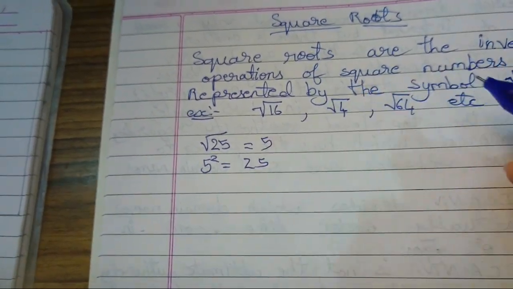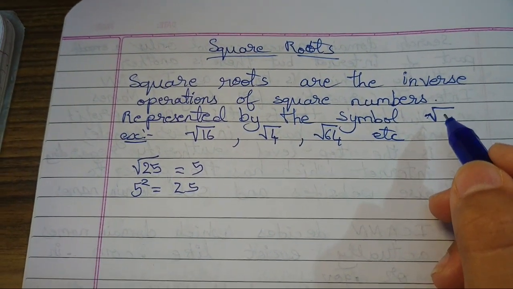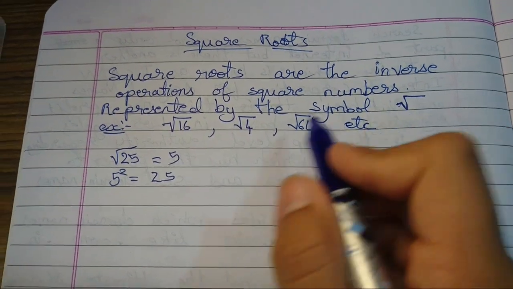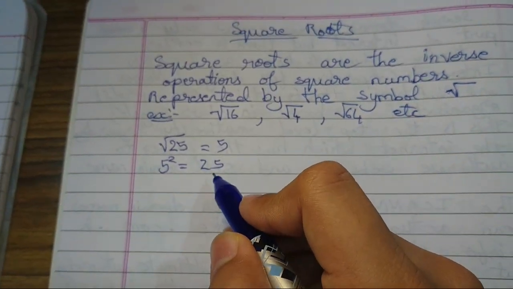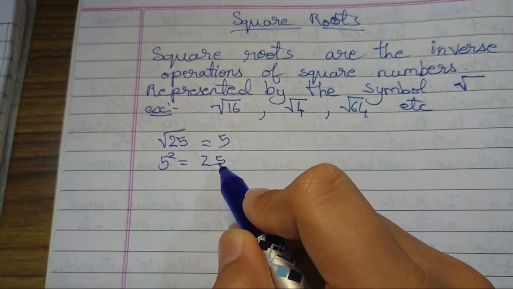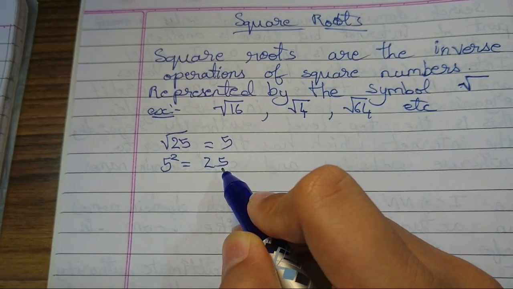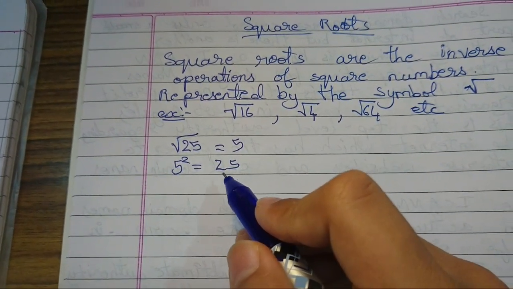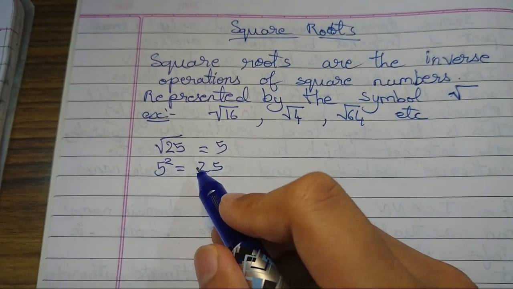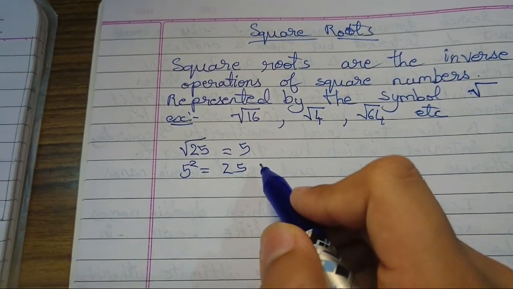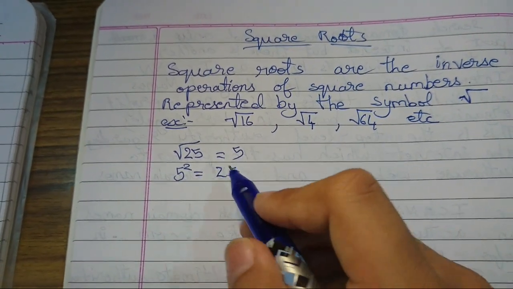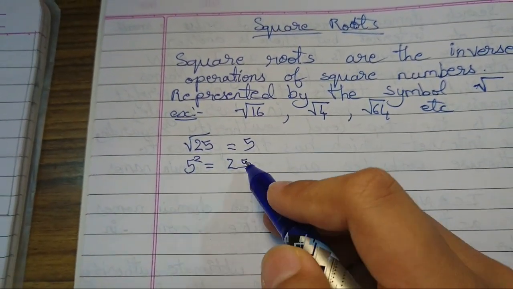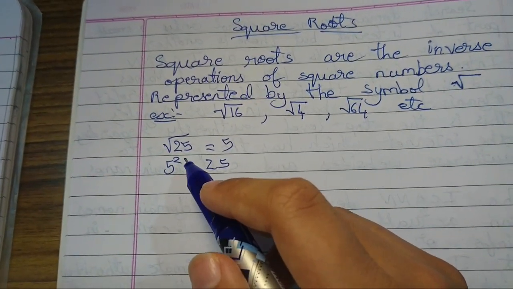If you have a calculator, you should have seen this symbol, right? This symbol represents square roots. So this is a perfect square number, right? All the numbers ending with 0, 1, 4, 5, 6 or 9 at the units place are perfect square numbers. Here 25 is ending in 5, so it is a perfect square number. So we should take the root of it. The root of 25 will become 5. Like that only, 5 square is 25.